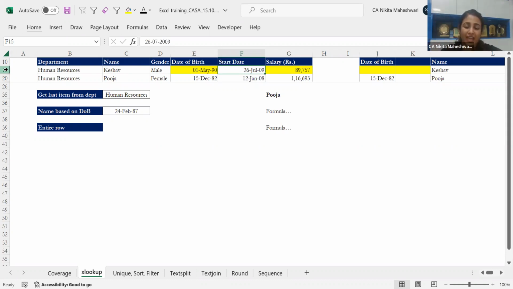So binary search actually sorts the data in ascending or descending order and then gives you the answer. For this particular example, sadly, it will not work because we are working with a person and text. If I'm giving the return array or lookup array as the date, only then it will work. Binary search is not routinely used because people are not very comfortable with it, and putting a logic into that sometimes gets a bit difficult. So the best thing you can do is just sort your data accordingly and then put the normal XLOOKUP. That will work much faster and better for you and will not be very confusing.